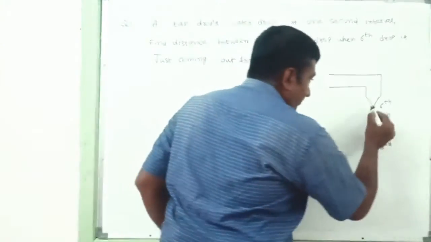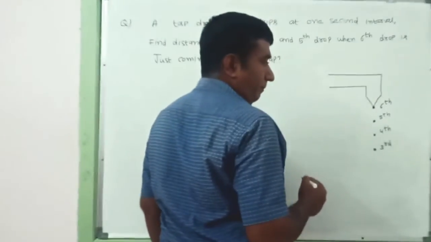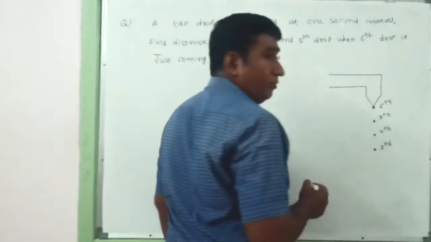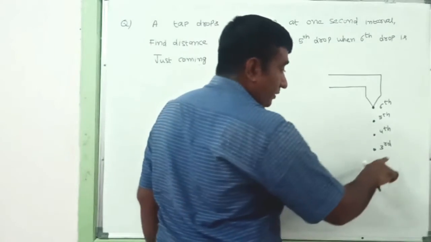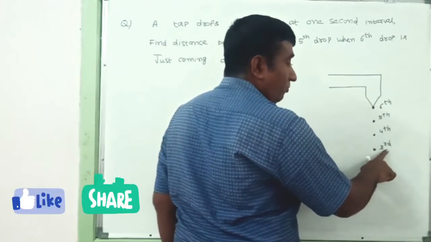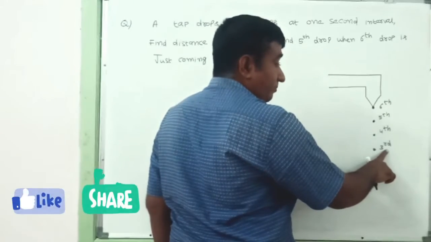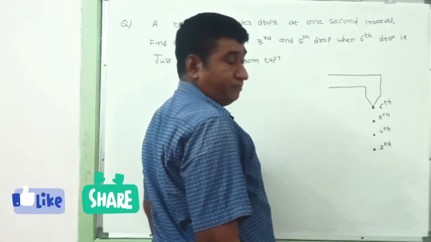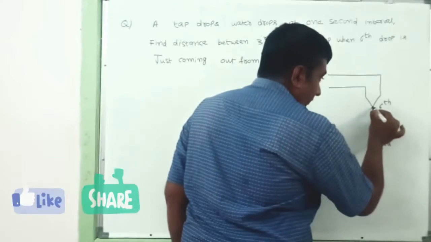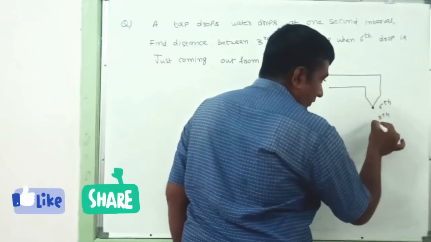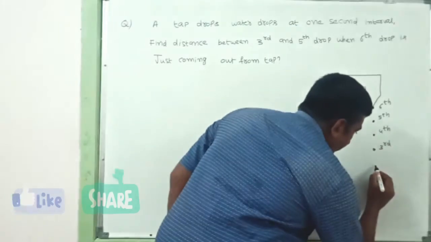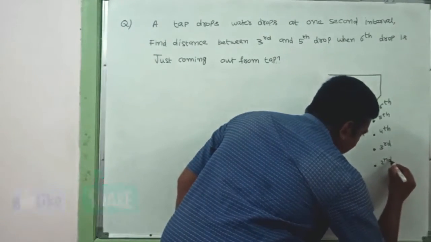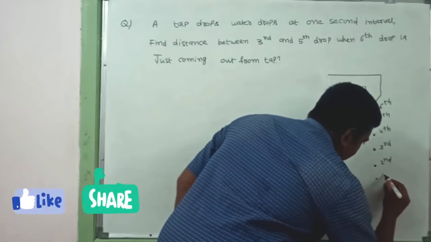That means from here to here it will be 1 second. Here to here it will be 1 second. Here to here it will be 1 second. That means for the third drop, the time taken is nothing but 3 seconds. So the third drop will come from here to here, here to here, here. So before this, we'll have the second one, and then this will be the first one.